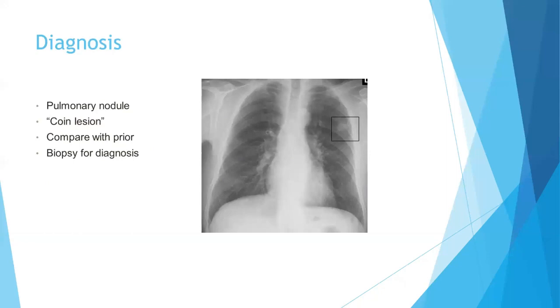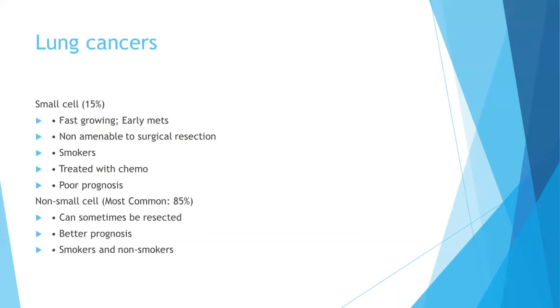The diagnosis is generally we can see a pulmonary nodule or coincident lesion in chest X-ray, and we compare this with a prior chest X-ray if it is available, or we have to go for CT guided biopsy or bronchoscopy guided biopsy. So the lung cancers are generally divided into small cell and non-small cell lung cancer.